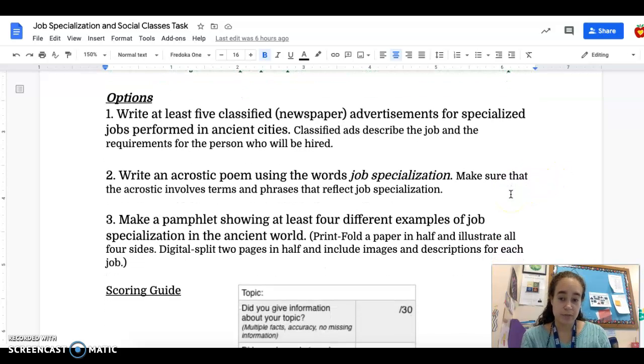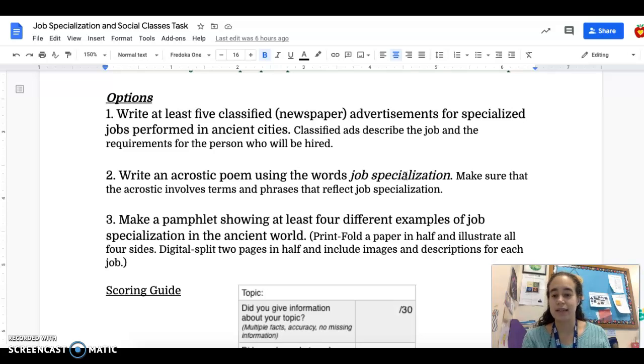Option 2, if you're not interested in the newspaper advertisements, option 2 is to write an acrostic poem using the words job specialization. If you're not familiar with an acrostic poem, it uses the letters from the words, so in this case, job specialization. So the first one will be J, the second one will be O, third one will be B, and for each of the letters, you write out a phrase that has to do with job specialization.